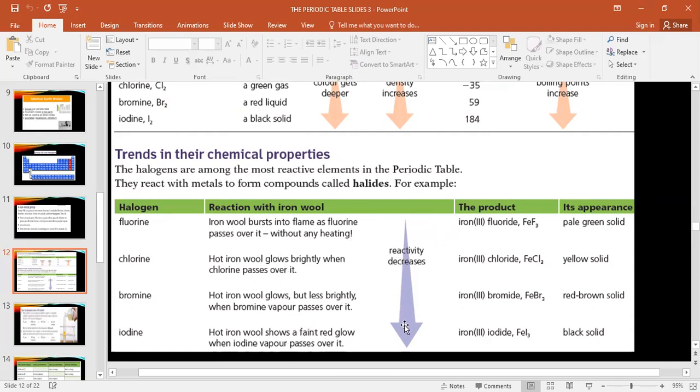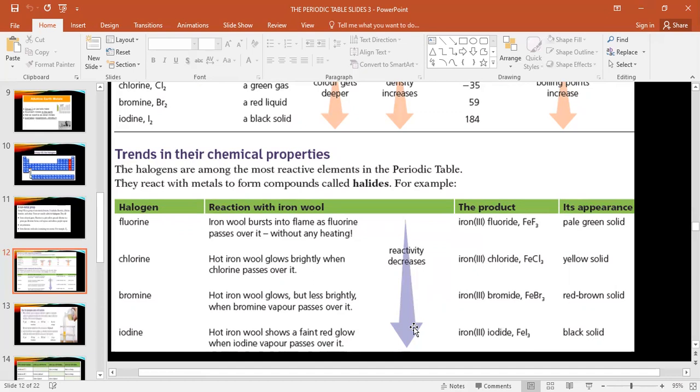It means the reactivity decreases. And what is the product? See, when iron combines with fluorine, iron fluoride. When iron combines with chlorine, iron chloride. When iron combines with bromine, iron bromide. When iron combines with iodine, iron iodide. That's it. It means there is a reaction, but when we go down, the reaction tendency decreases.